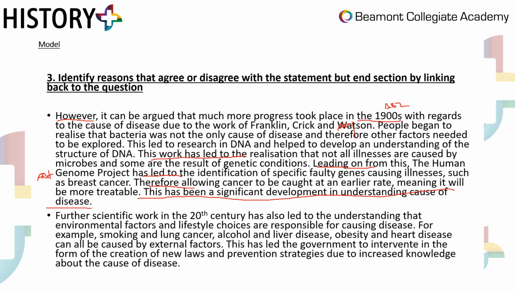This has led to the government to intervene, spelling error there, sorry guys, to intervene in the form of the creation of new laws and prevention strategies, but due to increased knowledge about the cause of disease. So again, even though prevention isn't cause, I've linked that we're able to get more prevention strategies because we understand that there are now other causes of disease. So as long as you're linking it in, because cause of disease is in the statement, then you're okay.